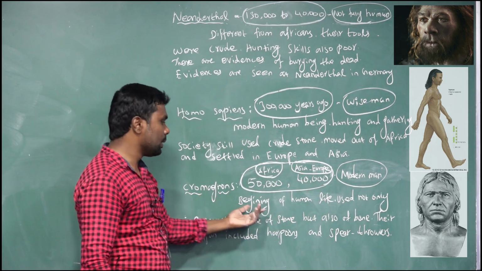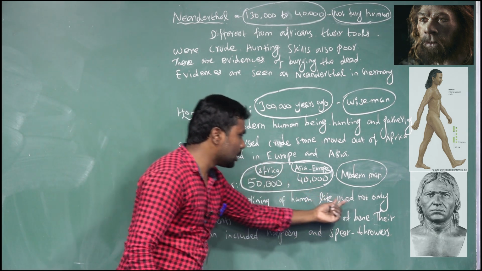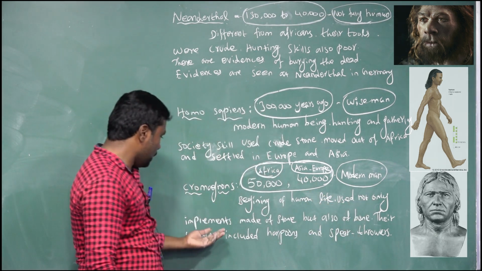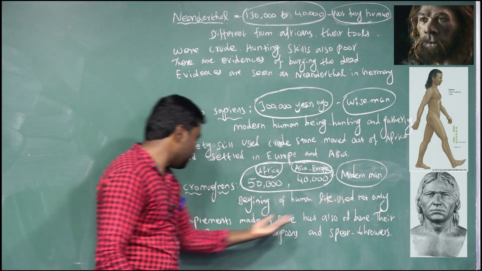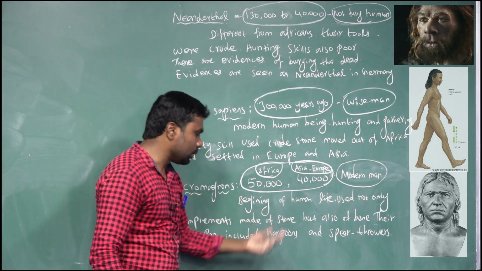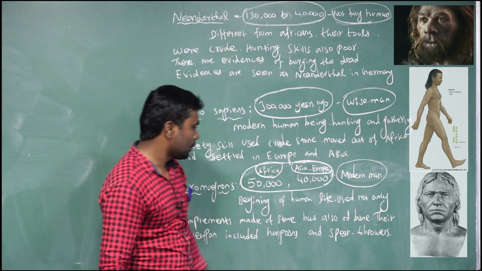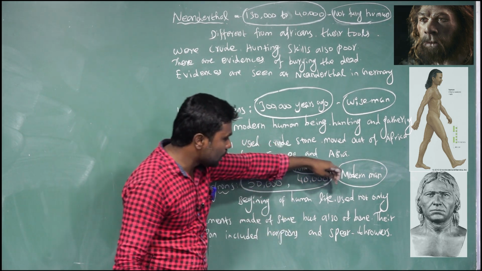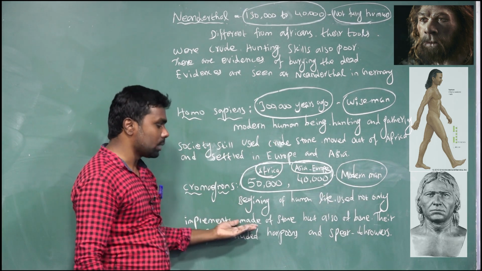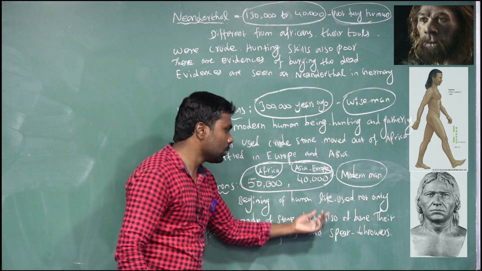The Cro-Magnons used not only implements made of stone but also bone.